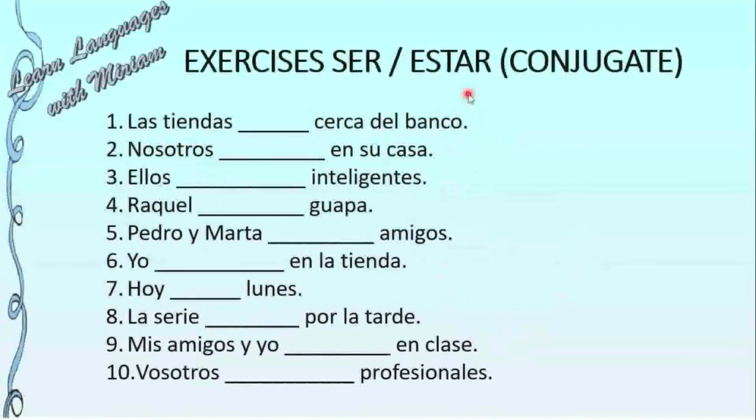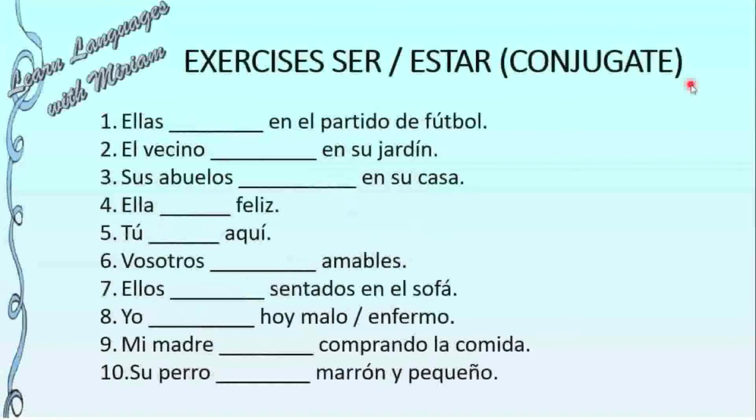Here you have some exercises. You have to guess if we have to use verbo ser or verbo estar in each one of these sentences that are affirmative. And of course, you have to conjugate each verb. The exercise continues in this page.